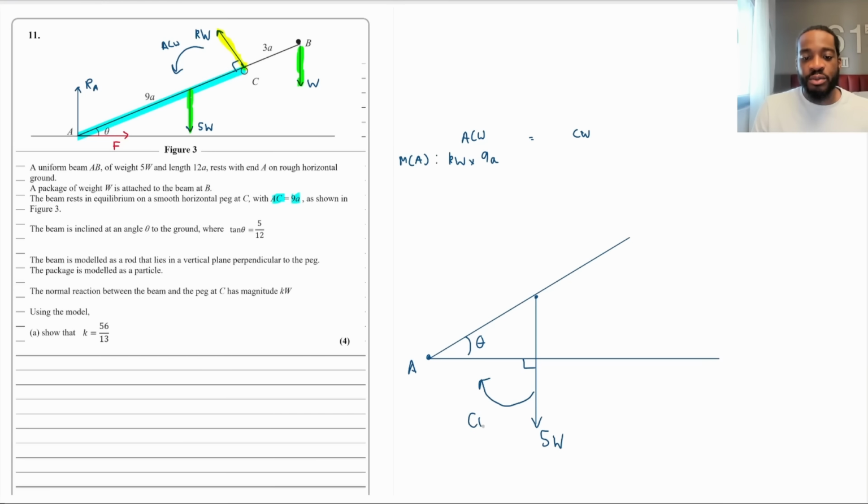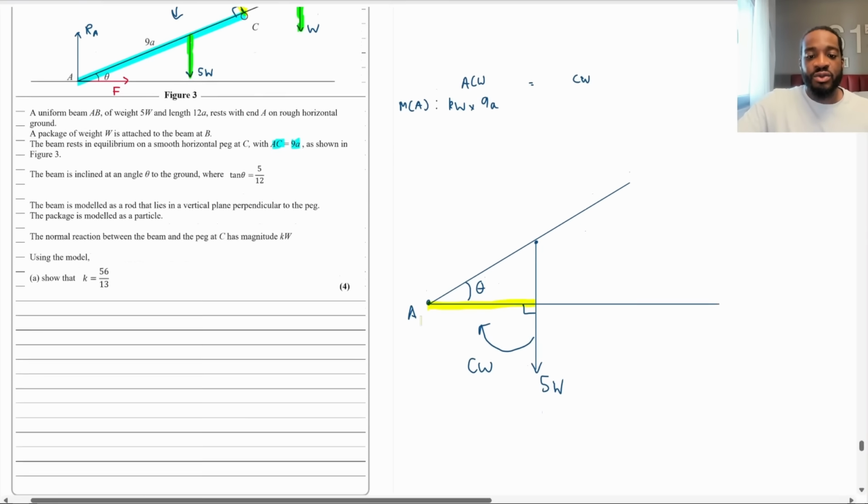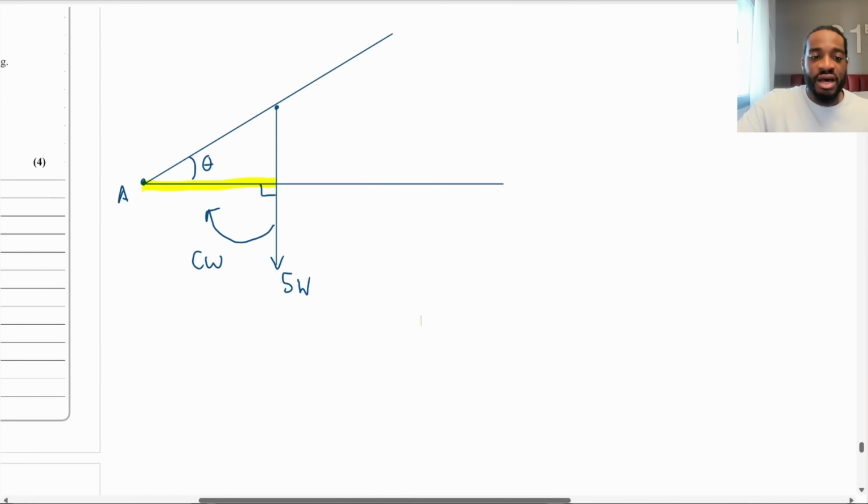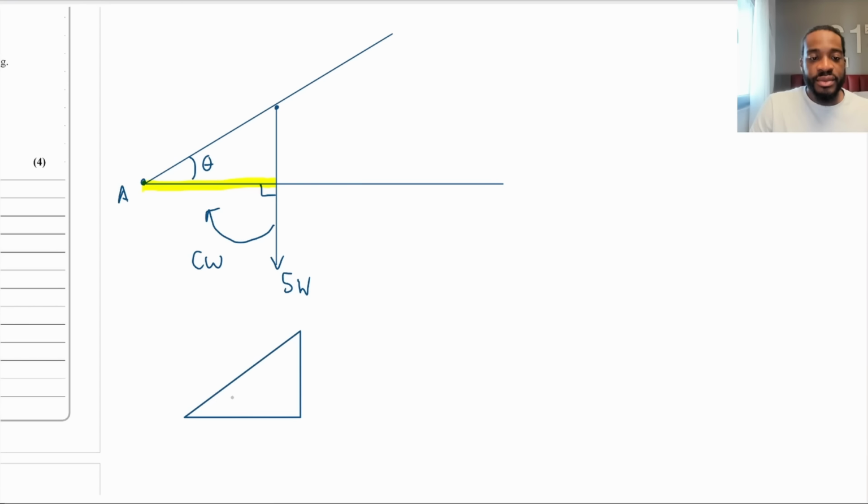That is a clockwise moment, and that perpendicular distance is whatever this thing is right here. Now the weight acts down the center, so therefore this is going to be 6A. So what I do is this. This might be a bit long, but this is how I always do it. I'm going to draw another right angle triangle to represent the distance. This is going to be theta, like that. This is going to be 6A because it acts down the middle.